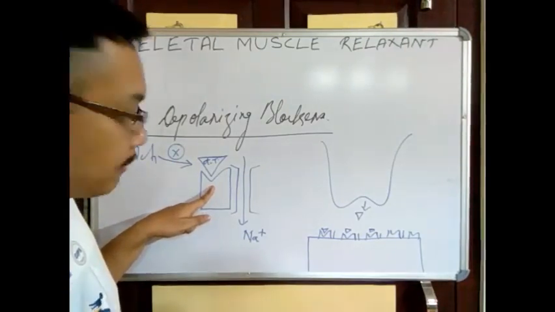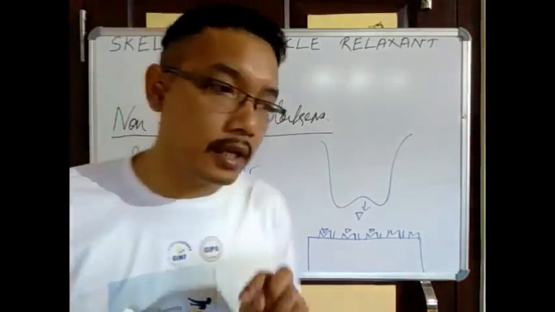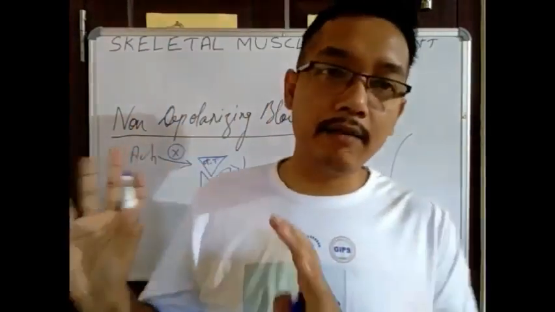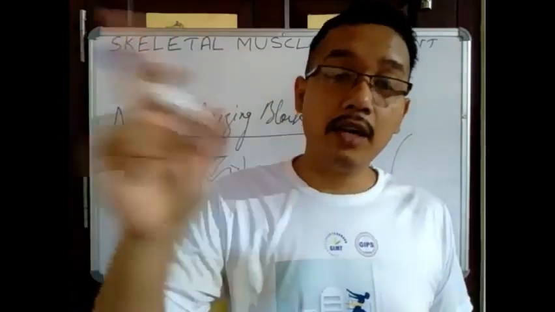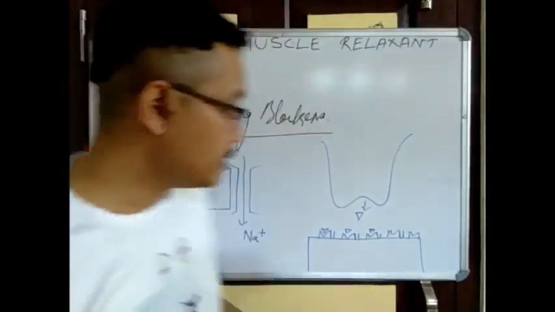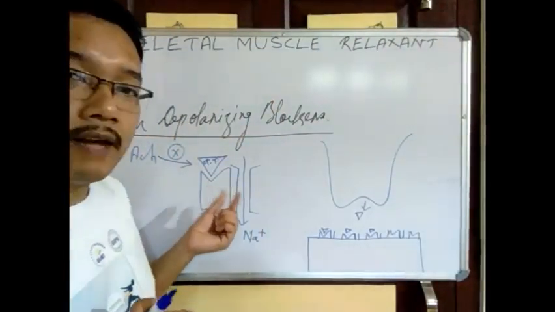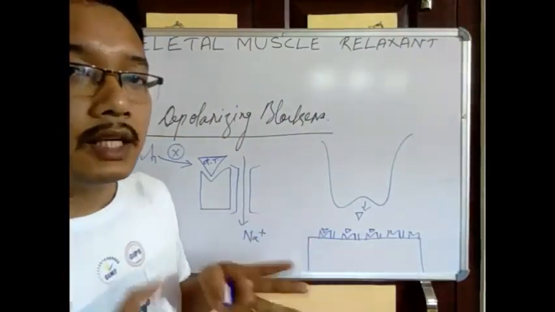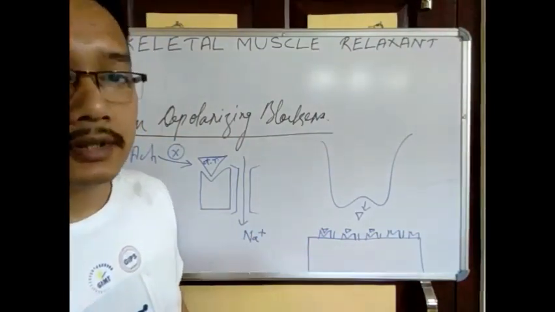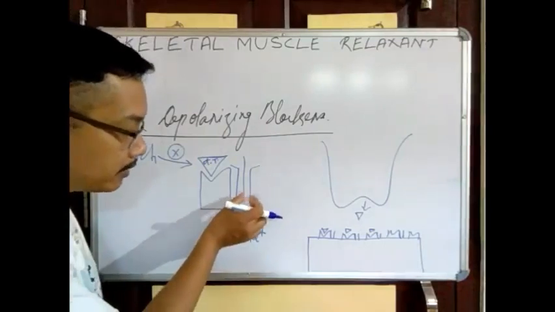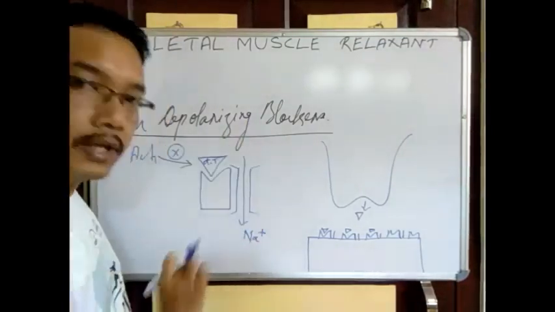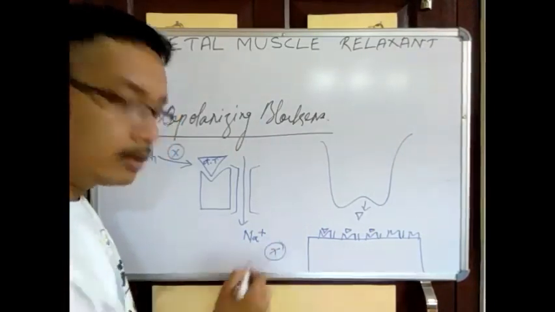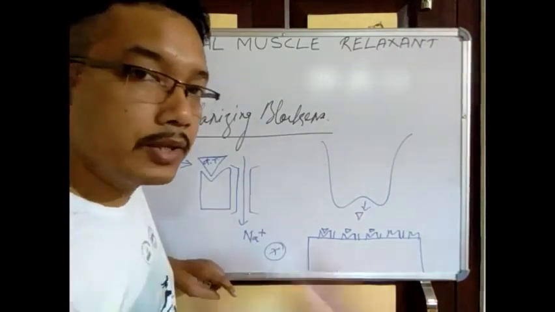That means D-tubocurarine, or this kind of drug, has affinity but does not have any efficacy. We studied affinity and efficacy, right? It can bind with the receptor but doesn't have any action. That is why there is no opening of the sodium channel. There is no influx of sodium, no increase in positive charge, no depolarization.